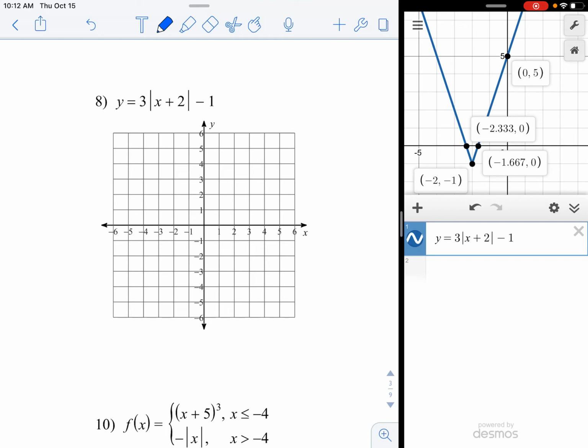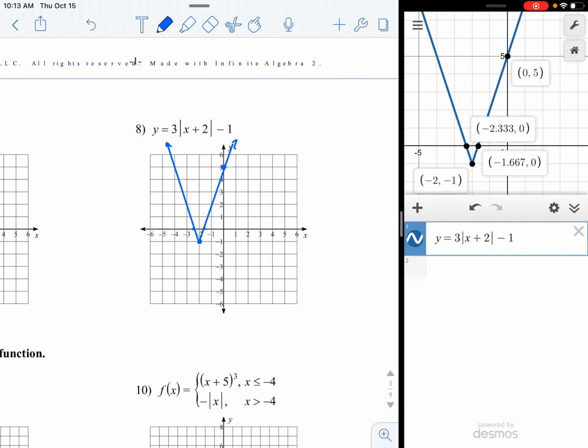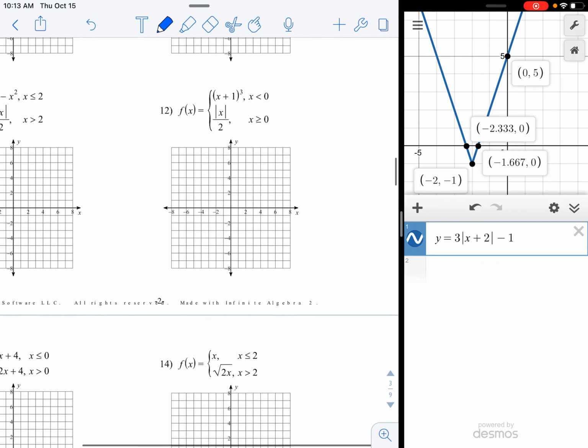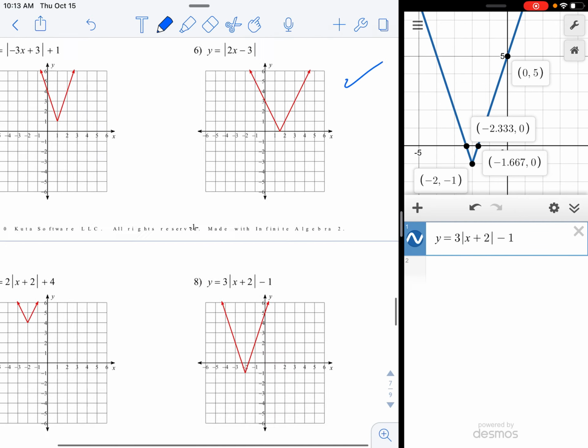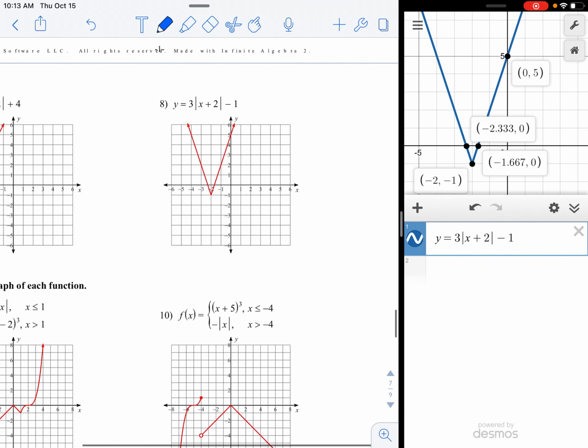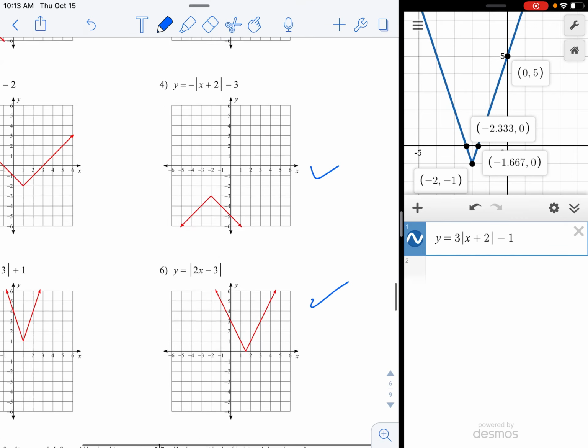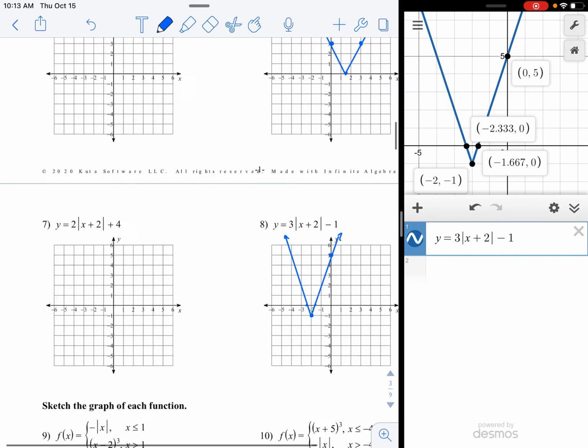And if I tap all those buttons, wow, okay, so (0, 5). My vertex is at (-2, -1). My x-intercepts are just kind of here and here-ish. Not super precise when you get decimals, but good enough. Does that look perfect? Nah, but I think it's close enough to count as a correct answer. And there it is. Okay, so those are the absolute value equations.